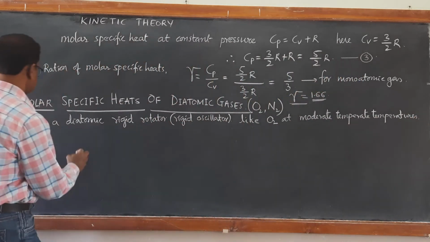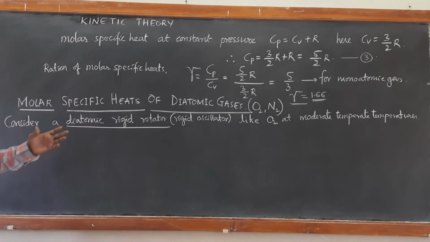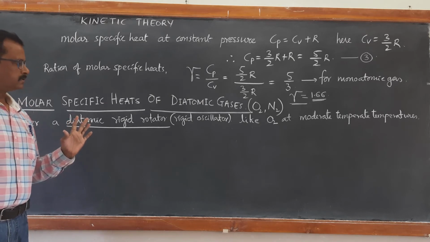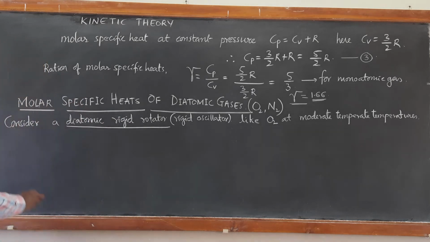So underline this. We are calculating for a rigid rotator, which will have only 3 translational degrees of freedom and 2 rotational degrees of freedom.